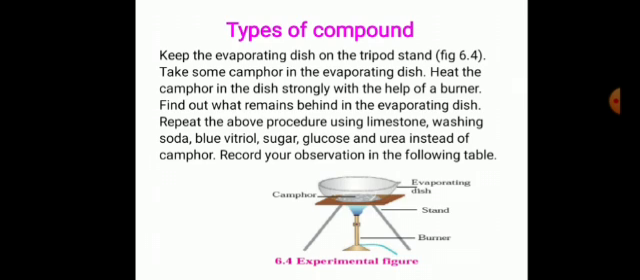An evaporating dish is kept on a tripod stand. Some camphor pieces are taken into the evaporating dish. The camphor pieces are heated strongly with the help of a burner. And what is left behind in the evaporating dish is noted down.